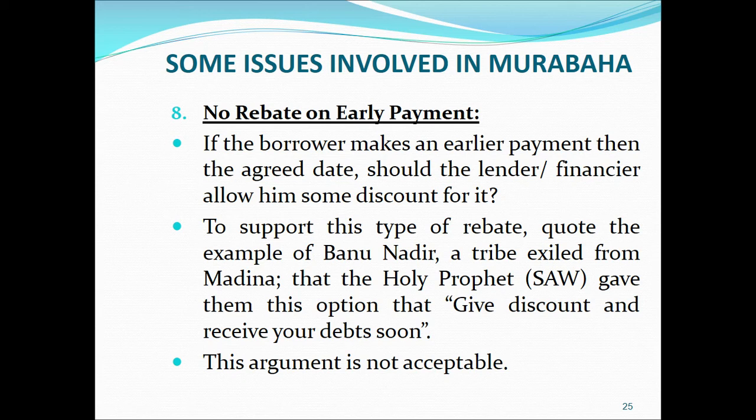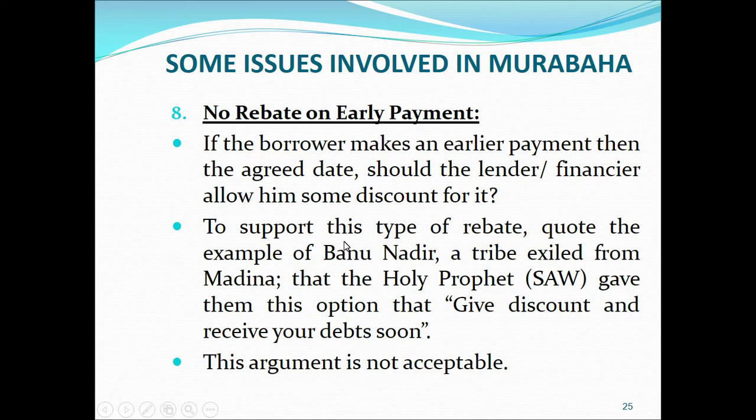In research terminology, this is an analogy; it is referred to as comparing apples with mangoes. If you are conducting research on apples, you cannot include the data of mangoes in that research. So when we are talking about sales, how can we apply something related to loans? Based on this, the argument is not acceptable.